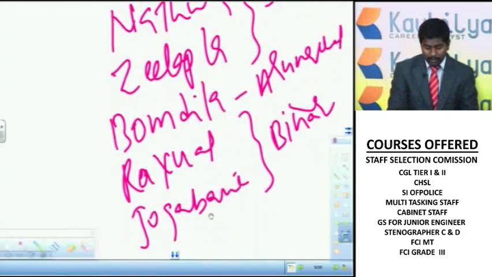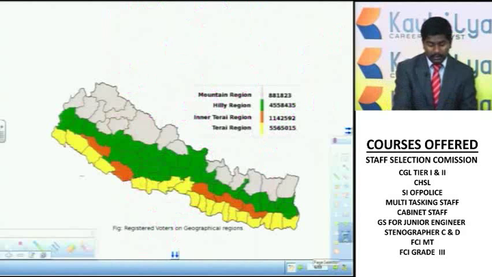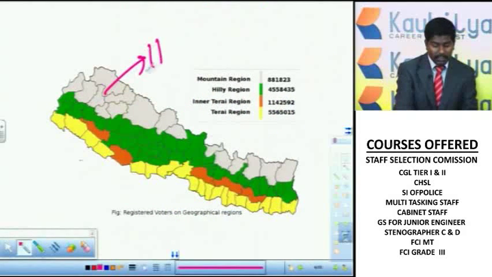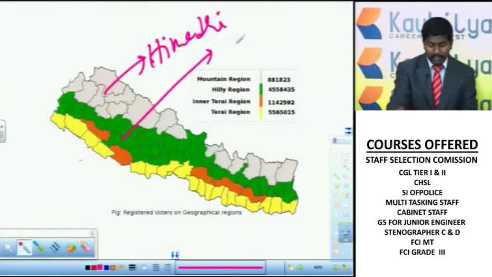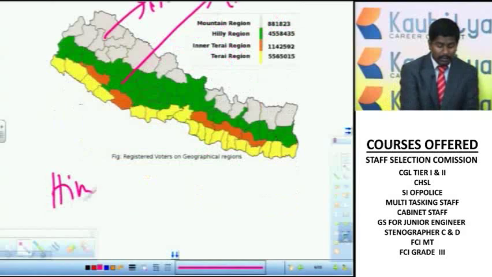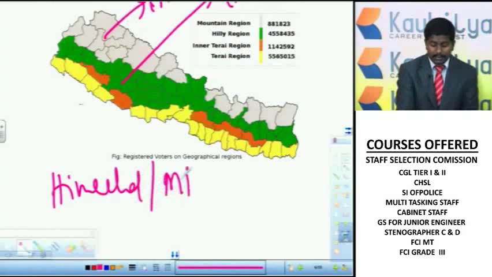Then coming to the second range of the Himalayas. As I told you, the first range is Himadri, and the second one is Himachal, which is also called the Middle Himalayas.